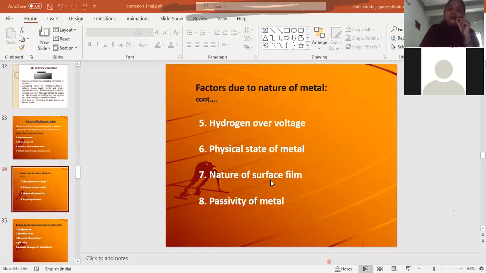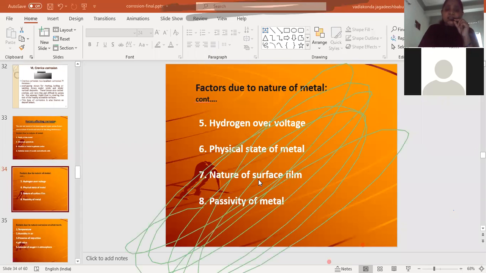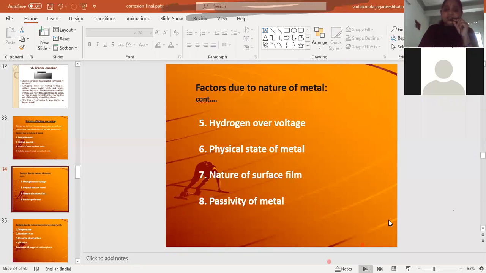Coming to the nature of the surface film. For all metals, mostly the oxide film will act as a protective layer. Okay, and if the layer is having, don't write anything on the screen, students.